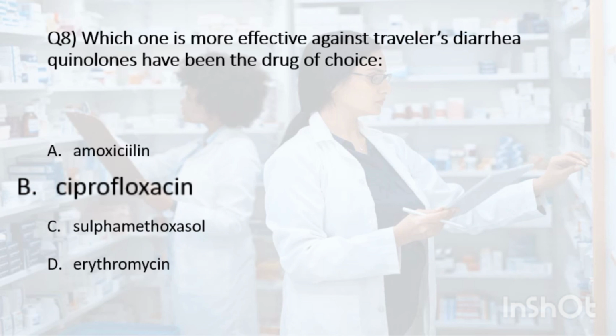Quinolones, including ciprofloxacin, are broad-spectrum antibiotics that are effective against a wide range of bacterial infections, including those that cause traveler's diarrhea. They are preferred over other antibiotics for traveler's diarrhea because they are well tolerated and effective against a broad range of bacterial pathogens that cause the condition. While amoxicillin and erythromycin are also antibiotics that can be used to treat traveler's diarrhea, they are not as effective as ciprofloxacin. Sulfamethoxazole is not a quinolone antibiotic and it is not typically prescribed to treat traveler's diarrhea. So the correct answer is B.